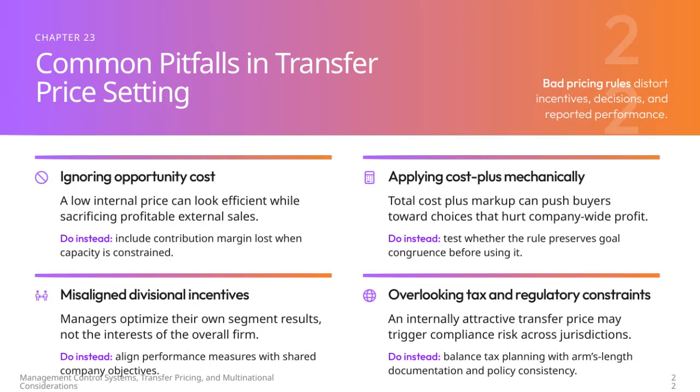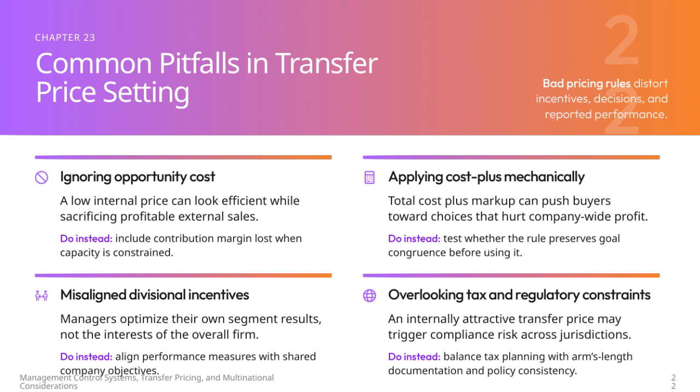Now, let's dive into some common pitfalls in transfer price setting that can really throw off company performance if we're not careful. First, ignoring opportunity cost is a big mistake. Setting a low internal price might seem efficient on the surface, but it can actually prevent profitable external sales. The better approach is to factor in the contribution margin lost, especially when our capacity is limited, so decisions reflect true economic cost.